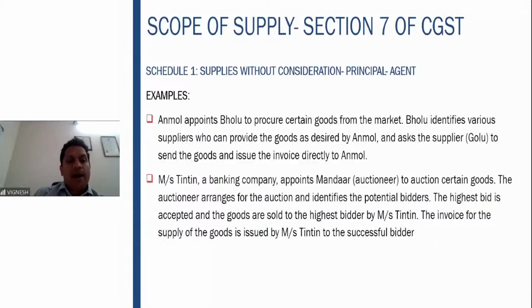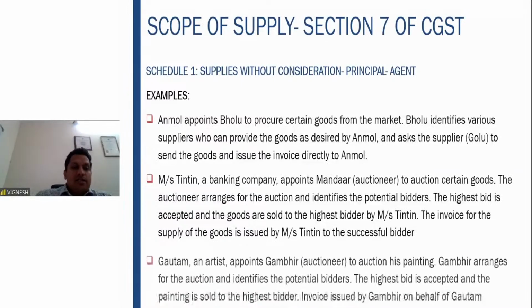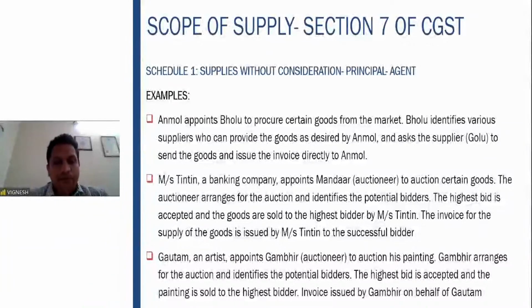Second example: a banking company, Tintin, appoints Mandar, an auctioneer, to auction certain goods. The auctioneer arranges for the auction and identifies the potential bidders. The highest bid is accepted and the goods are sold to the highest bidder by Tintin. The invoice for the supply of the goods is issued by Tintin. Now, this is a mere auctioneer service. It is not an agent service. The auctioneer is not issuing the invoice in his name; Tintin only is issuing the invoice. So, this is not a transaction covered under Schedule 1.